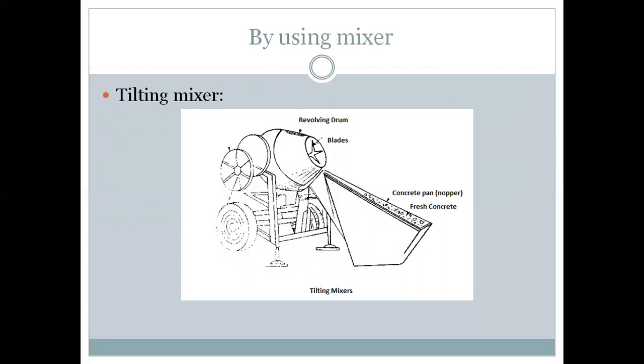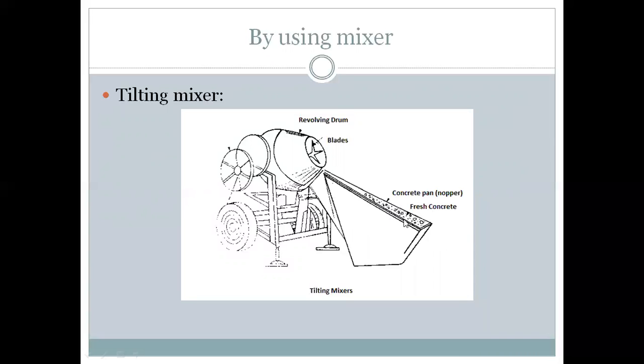This is the diagram showing the tilting mixer. It contains a revolving drum in which the ingredients are filled. It has blades, so the revolving drum containing the blades mixes the concrete properly. And a hopper is provided where the concrete ingredients, that is cement, sand, aggregate, are placed.